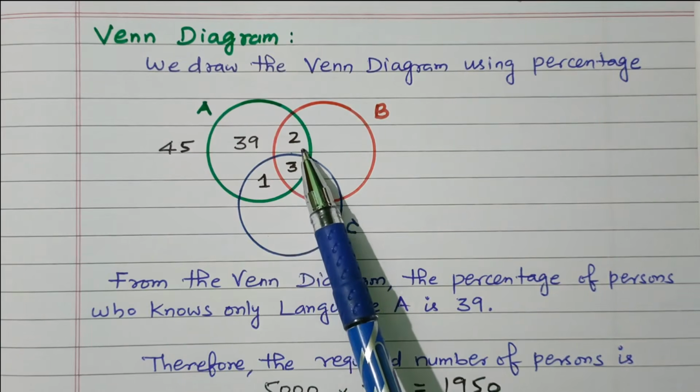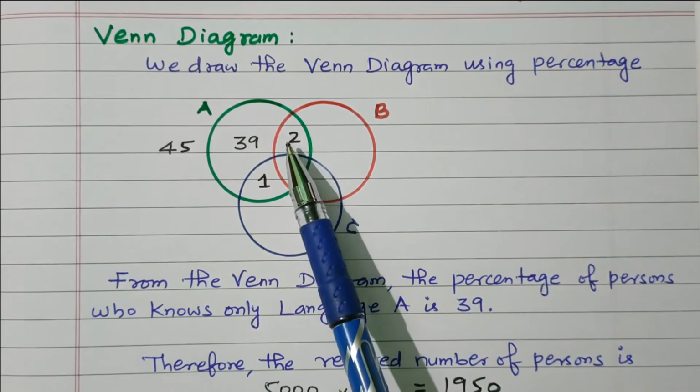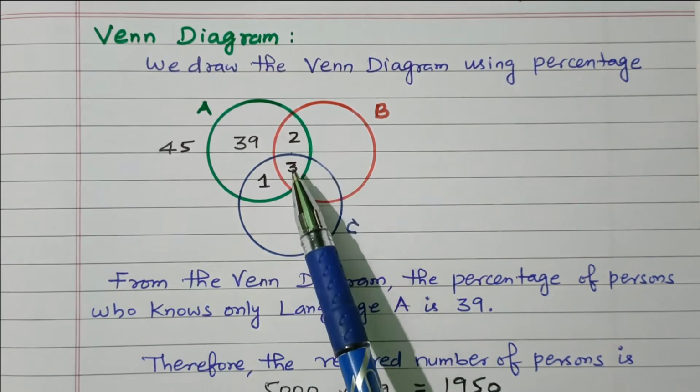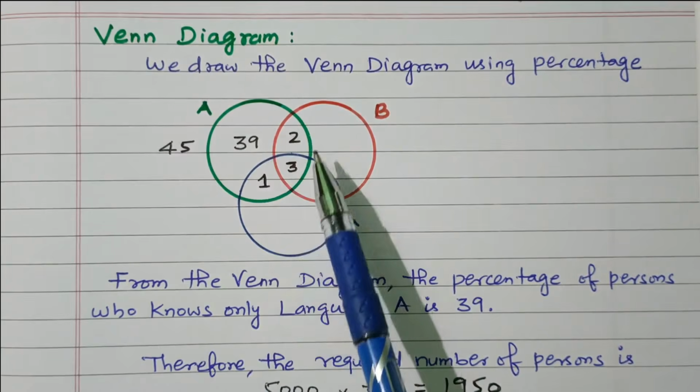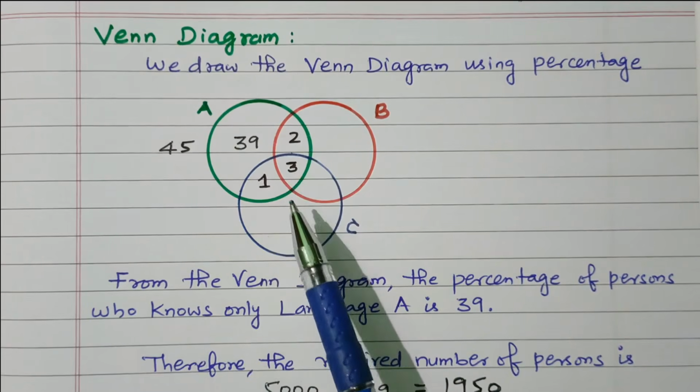So 5 minus 3, 2%. This 2% knows only A and B. These 3% know A, B and C, so 3 is given here.